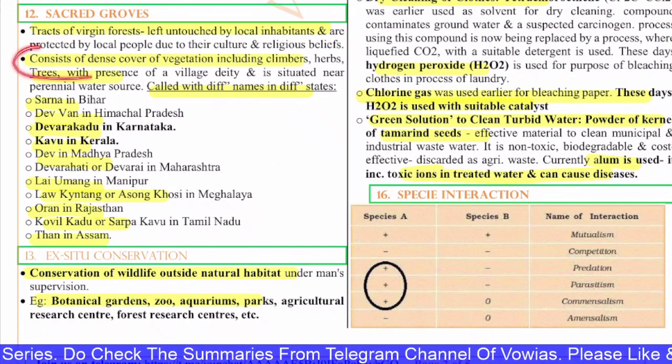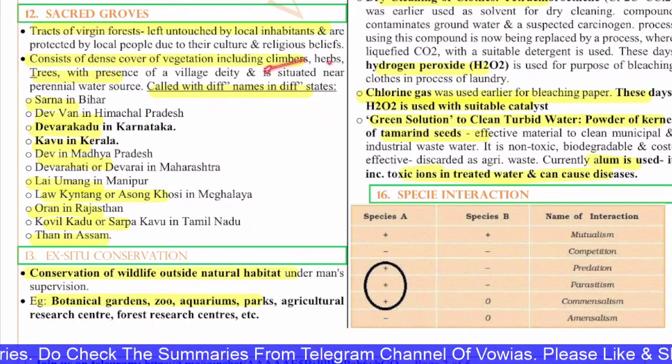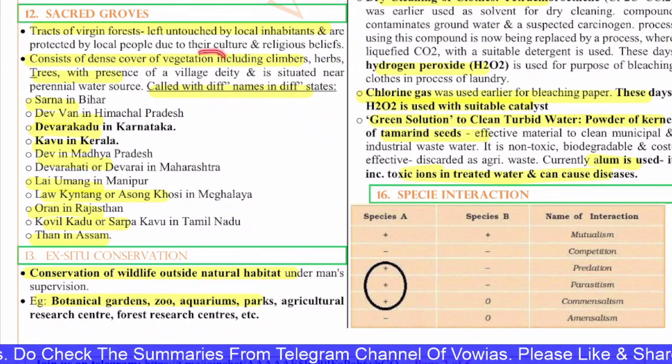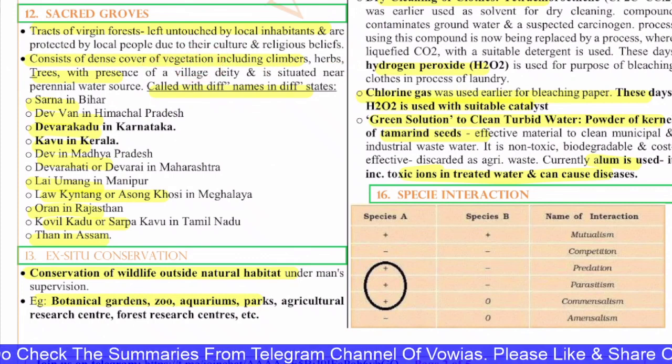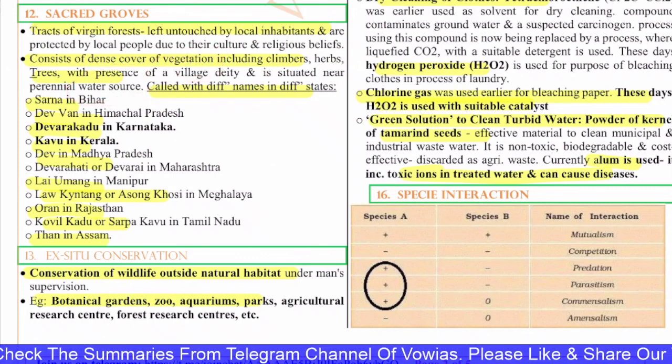They consist of dense cover of vegetation including climbers, herbs, trees with the presence of a village deity and are situated near a perennial water source. They are called by different names in different states.